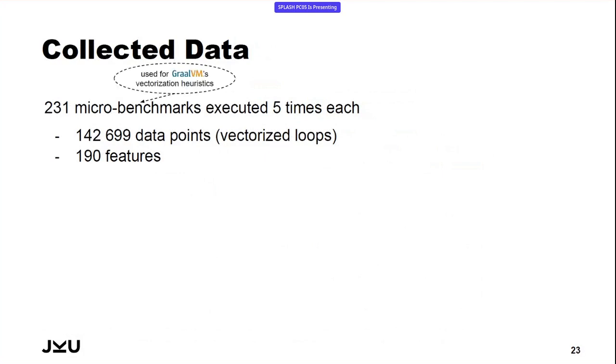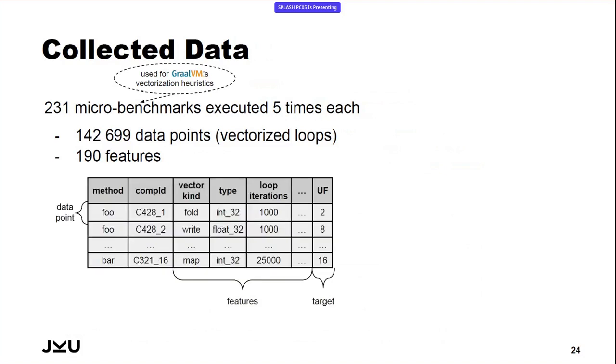These were collected from 231 micro benchmarks, which are used in the GraalVM for tuning and designing vectorization heuristics. 190 features, so the data essentially looks something like this. We have one data point, one vectorized loop, in one row, consisting of a number of features describing this loop and also the value which we want to have our machine learning model to predict later on.